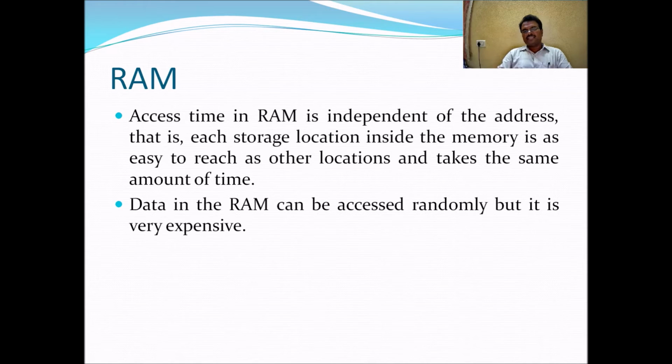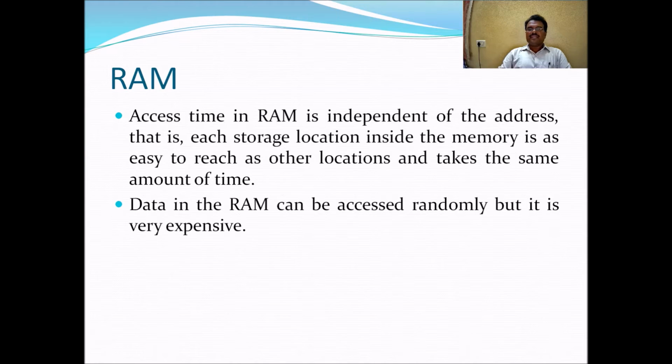What is meant by access time here? Generally, we store information in the RAM and retrieve it whenever we require. The time required to locate the space inside the memory to store the data, and also the time required to reach the location in the memory to get the required information, is the access time.